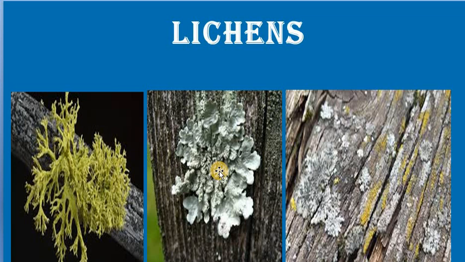Remember that the fungus generally does extracellular digestion: it secretes enzymes outside its body, the external structure gets digested, and the nutrients get absorbed.